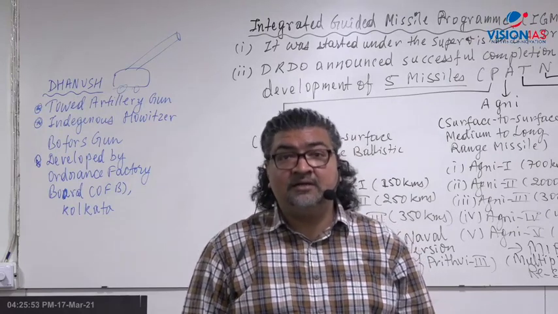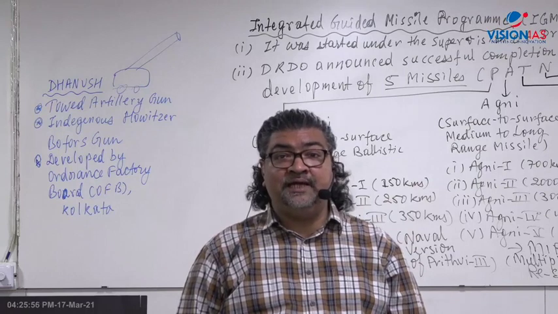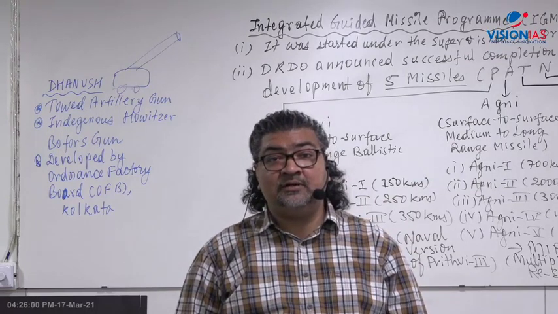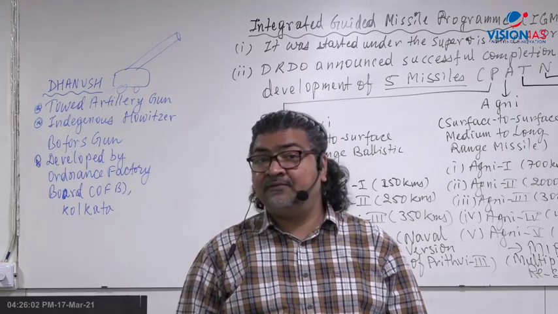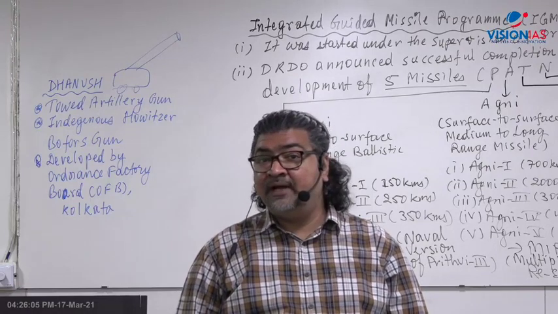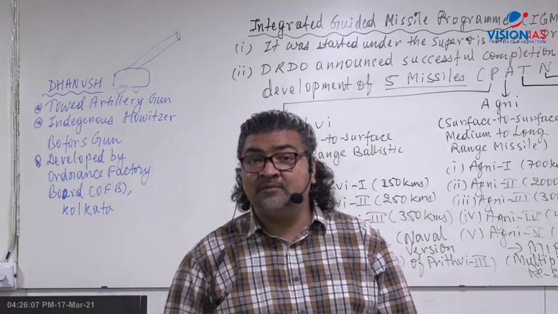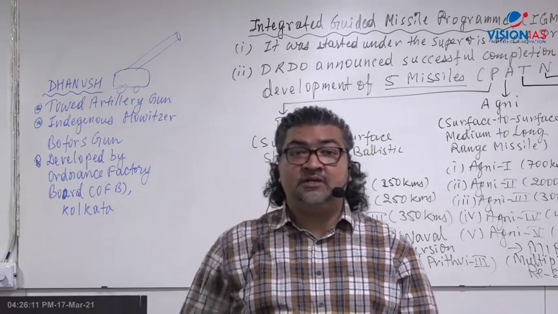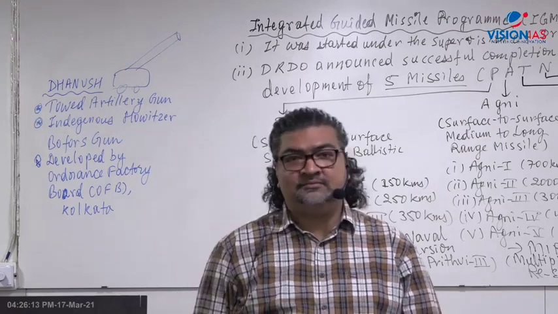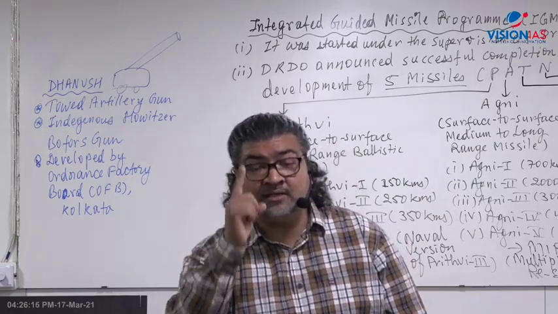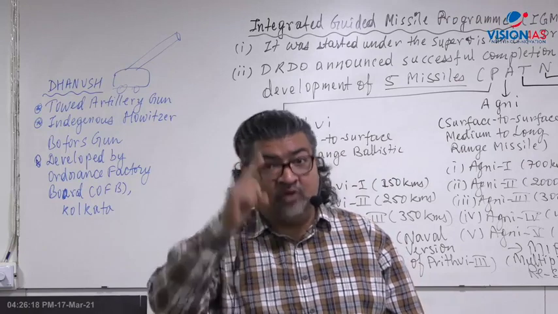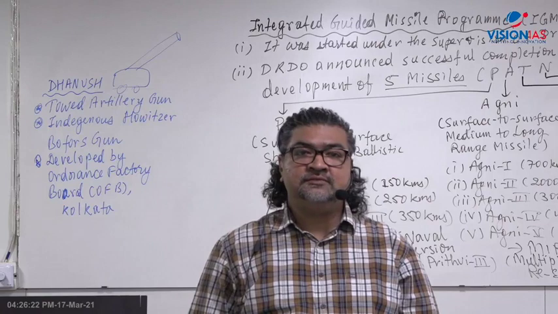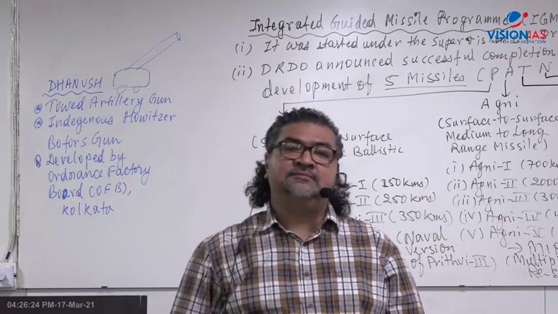If you take China, China has got the Dongfeng, DF series. The Chinese ICBM is the Dongfeng, Dongfeng 5, Dongfeng 10. China has developed an ICBM which can go up to 10,000 kilometers. The USA also has intercontinental ballistic missiles, long range missiles, which can go 10,000 kilometers. And all of them can carry nuclear weapons.